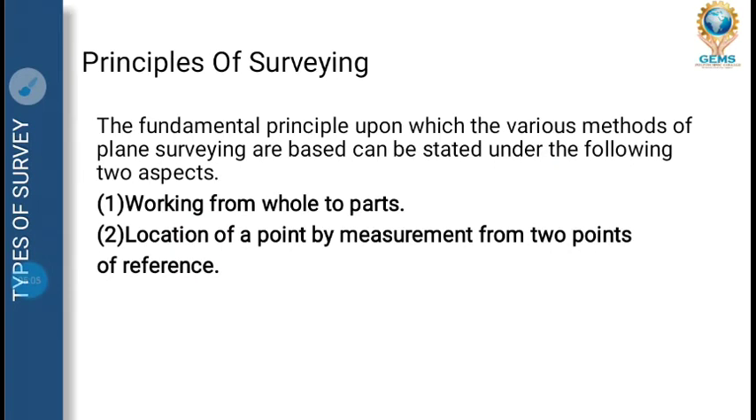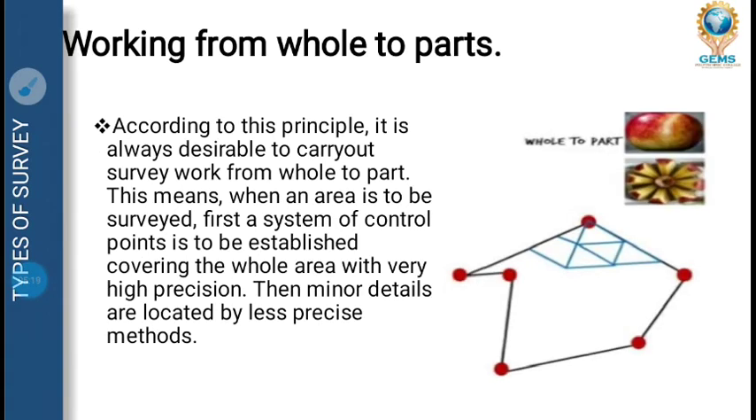Next, principle of surveying. The principle is very easy. It is of two types: that is, working from whole to part, and next, location of a point by measurement from 2 points of reference. We will be saying one by one. Working from whole to part.